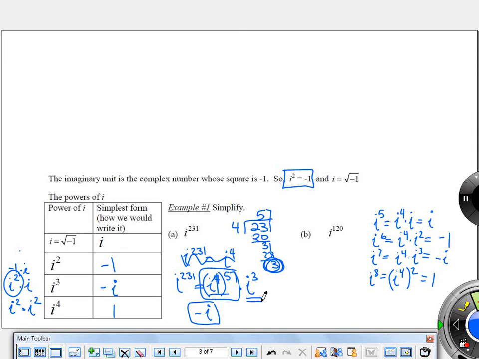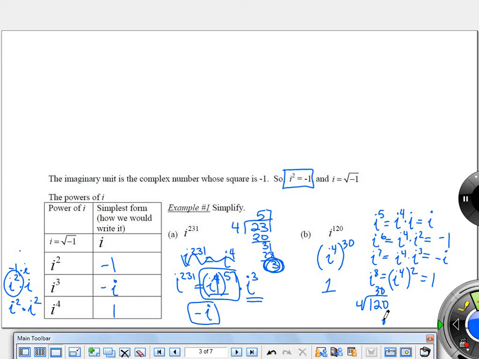All right, so what about i to the power of 120? Good, okay. So that's going to be i to the fourth 30 times with nothing left over. So 1 to the 30th power is just going to be 1, okay? Or I could use Jason's method. I could do 120 divided by 4. I could see it went in 30 with a remainder of 0 and know that 0 is the power I would put, but anything to the 0 power is equal to 1, okay?